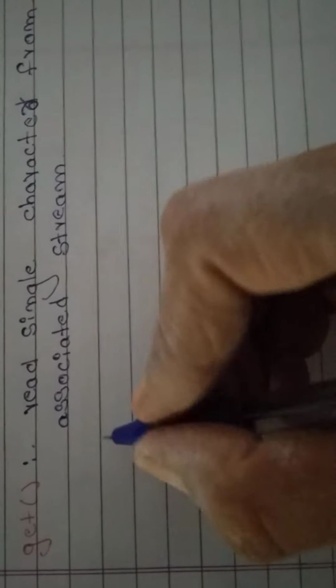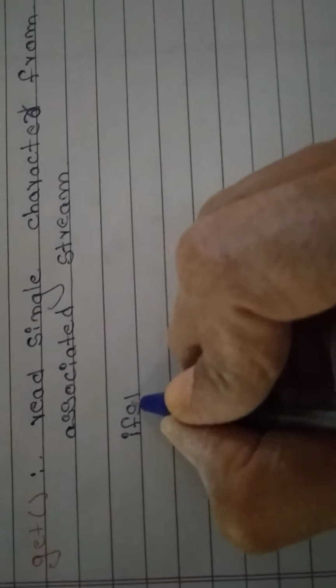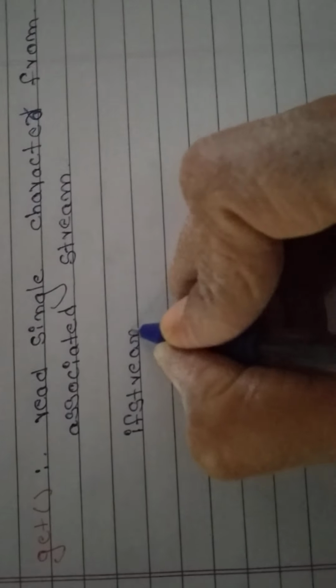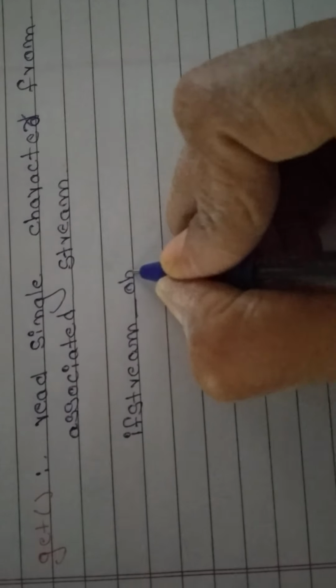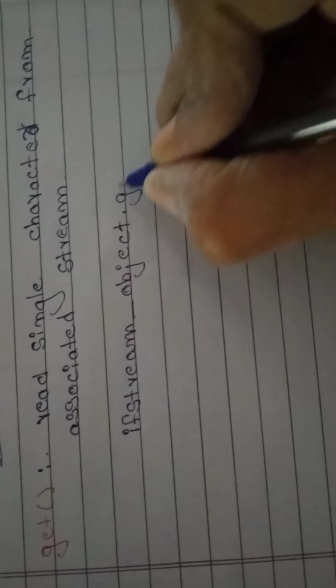Now we can see the syntax, students. ifstream object dot get(ch). So we can write the example. char ch; ch is a memory location, in that the character will be stored.